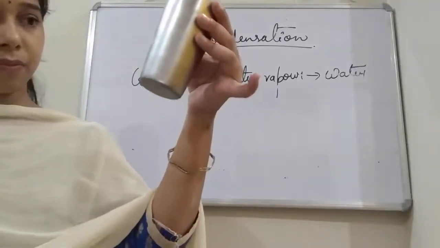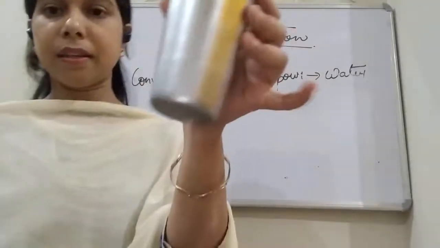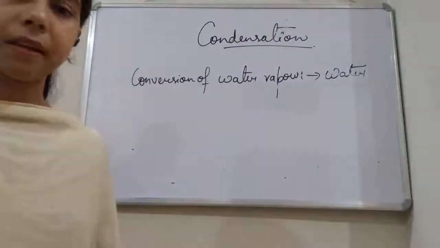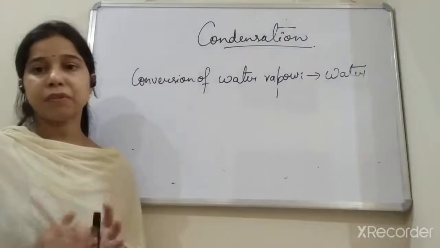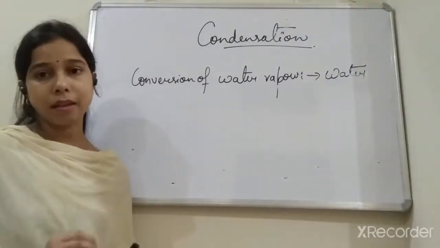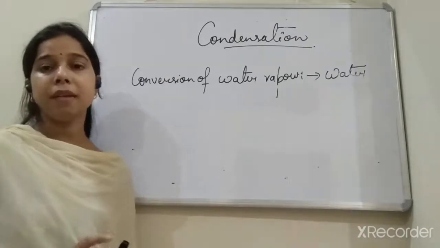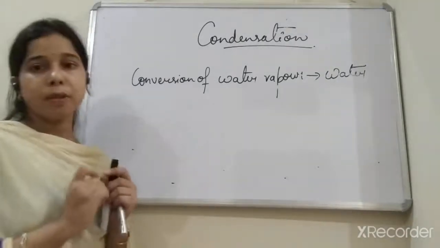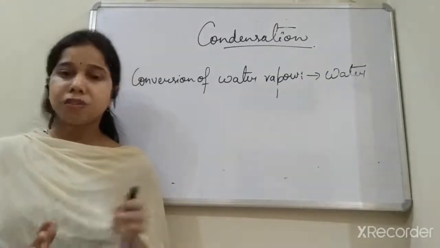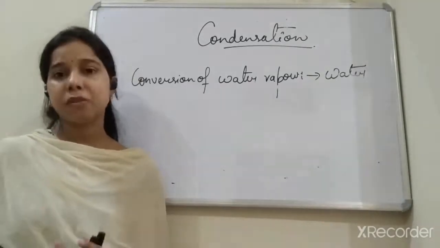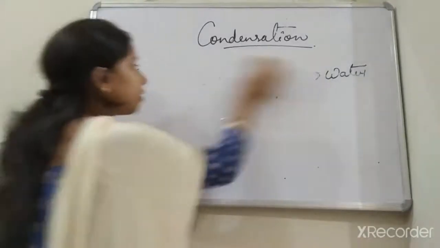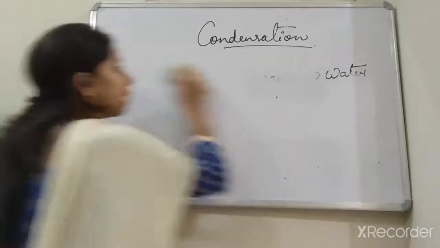Okay, so you can see here nothing is there. This time we will keep it outside, we will keep the glass as it is, student, with the icebergs in it, and then you will find that the water droplets will be present at the outer surface of the glass. Okay, just keep it undisturbed for 5 minutes. Till then we can see what are the different examples of condensation.